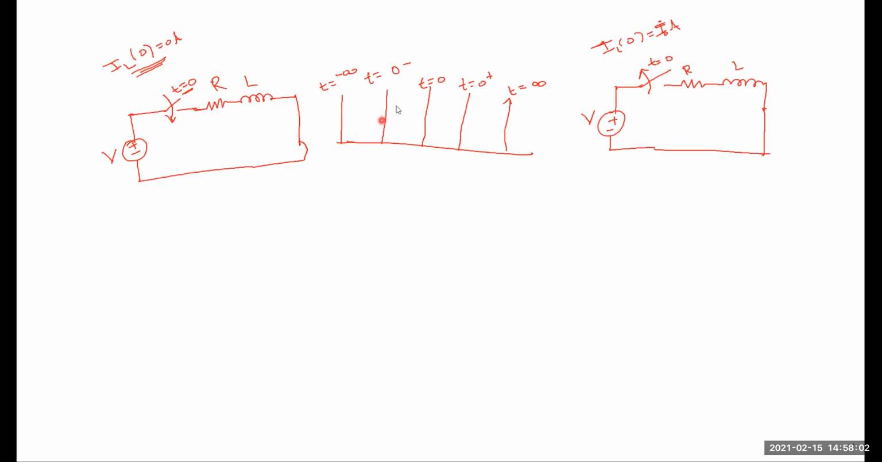Before the switching action, what is the current flowing through the inductor? The current flowing through the inductor is equal to 0 before the switching action because it is not connected to the supply. So it is acting like an open switch.